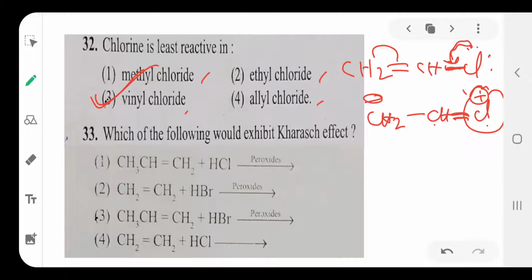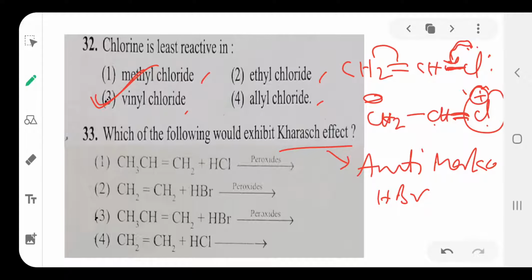Option is 3. Okay. Then next one: which of the following would exhibit the Kharasch effect? Kharasch effect means anti-Markovnikov rule. Generally, the anti-Markovnikov rule is followed by hydrogen bromide, HBr, but HCl, HF and HI do not follow the anti-Markovnikov rule. Only HBr does. Why? In the addition of HBr to alkene, both reactions are exothermic. That's why only HBr gives anti-Markovnikov addition.